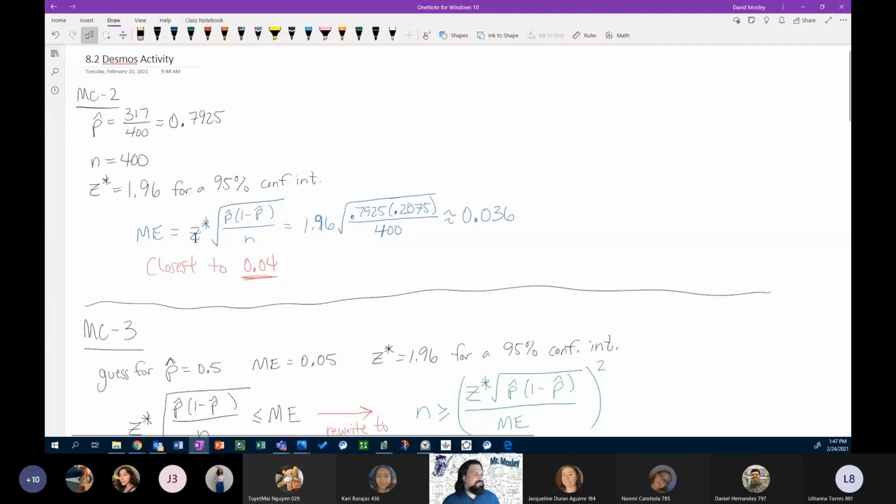We then used this formula: margin of error equals z star times the square root of p hat times 1 minus p hat over n. Critical value times standard error. Now we're replacing our values: 1.96 times the square root of 0.7925 times 0.2075 divided by 400. We get approximately 0.036. So the closest margin of error that we have to choose is 0.04, because we would round 0.036 up to 0.04. We would not round down to 0.03 because we're closer to 0.04.